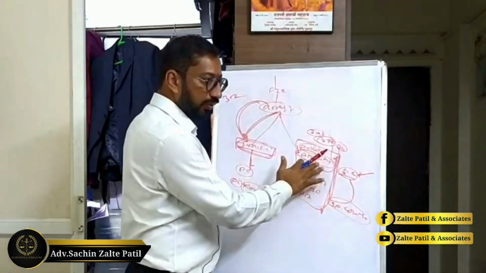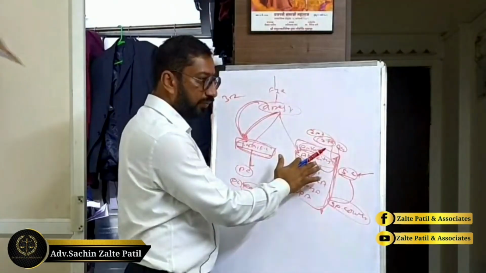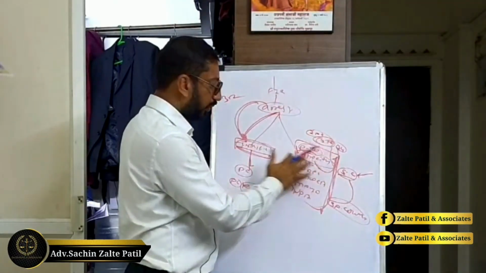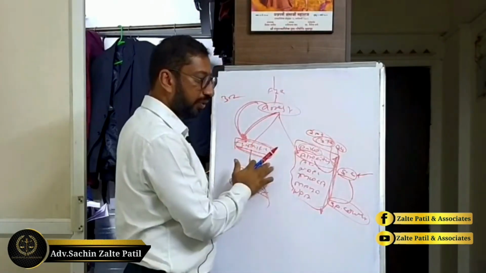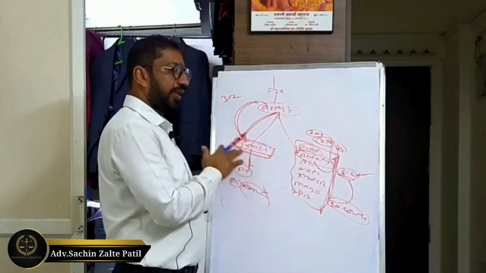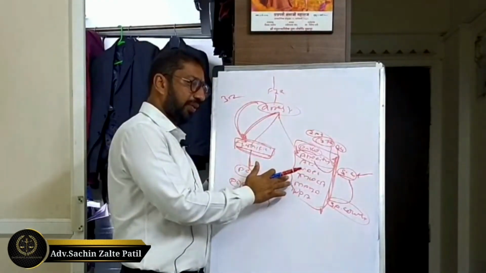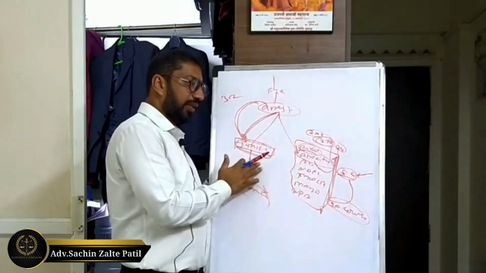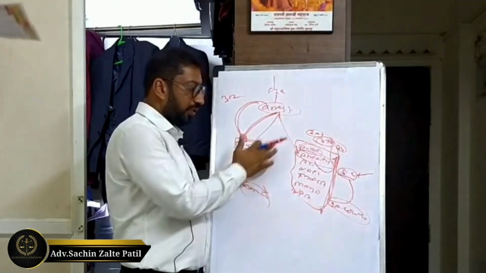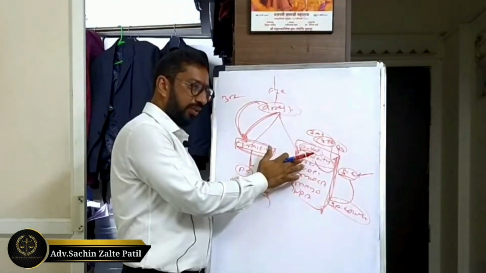Atrocity is a special court, right? So the power of remand is always entrusted with the special court. The ordinary court like the JMFC has no right to pass a remand. Passing a remand, taking a person into custody, affects the fundamental right to life and liberty. That liberty cannot be curtailed without the procedure established by law. So what is the procedure established by law here? Only the special court has power to grant the remand.